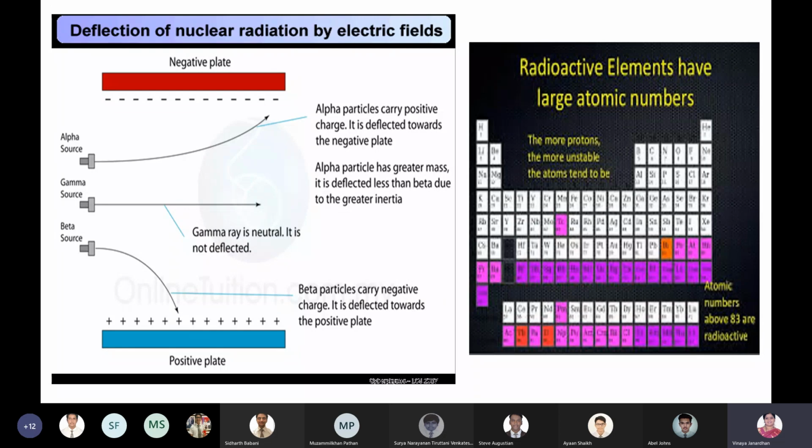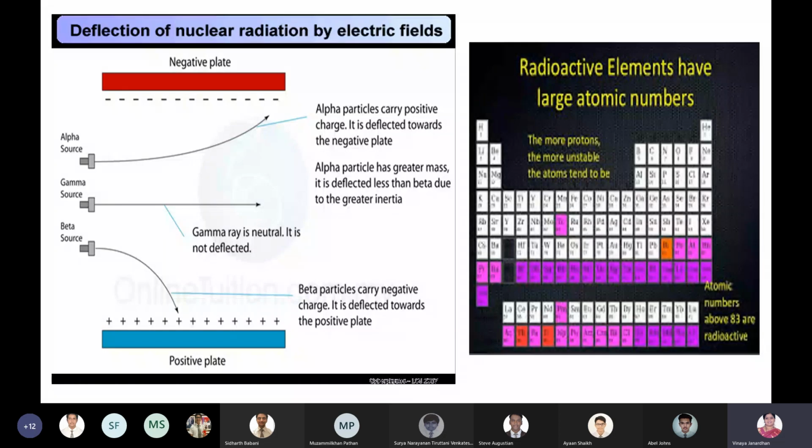How can you detect them? Make these radiations pass through an electric field. Alpha, what are alpha particles? Chemistry you have learned. Helium particle, but specifically, it's an ionized helium atom. You remove 2 electrons from your helium atom, then you will get only the nucleus of the helium atom, which has 2 protons. So that is called your alpha particle, or we call it an ionized helium atom.